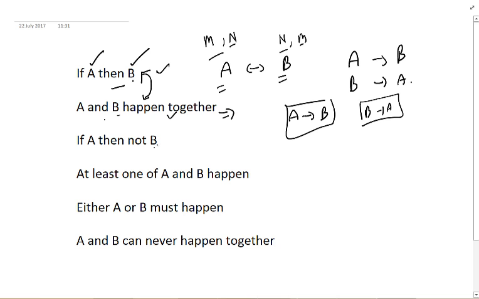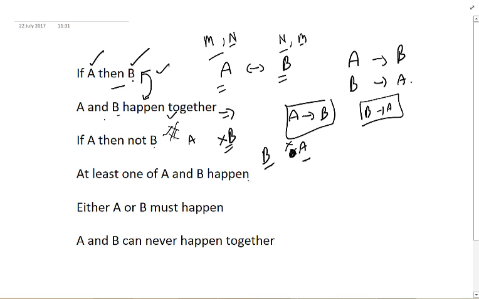If A then not B is similar. If A is there, then B would not be there. Here you can also assume actually the opposite if you think through it. If B is there, would A not be there? The condition exactly doesn't justify that. But if you think through it, if B is there and A is also there, then the first condition itself is not satisfied, right? So here it will work the opposite way also.